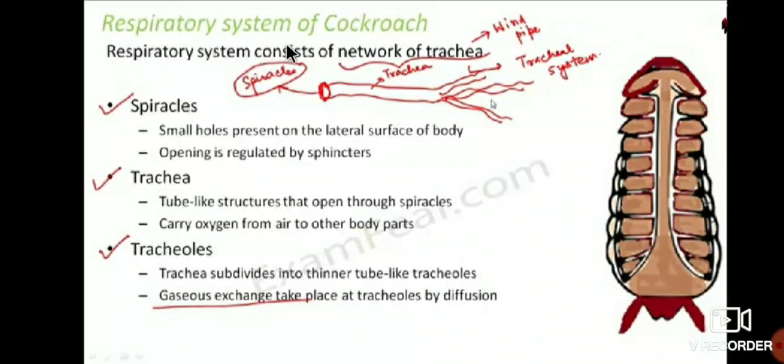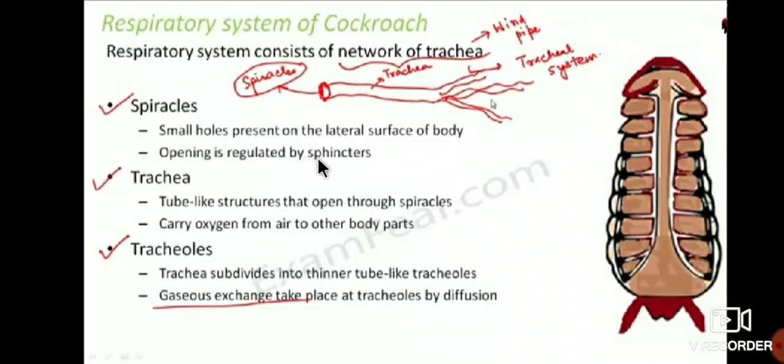So we should study the respiratory system of cockroach. Respiratory system consisting of a network of trachea. Trachea means windpipe like structure. How the network means here first one is spiracles. Where they are present means small holes present on the lateral surface of the body.